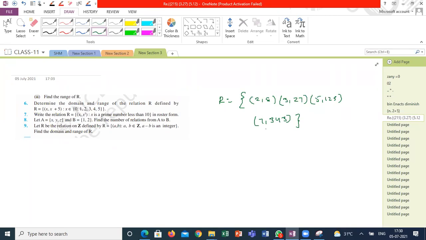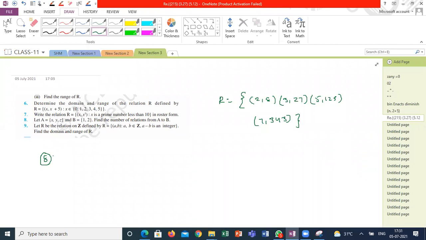Next one. Eighth question. How to do the eighth question? Sir, 2 to the power of the number of elements in A multiplied by the number of elements in B. Right. A is equal to {x, y, z} and B is equal to {1, 2}. The number of relations from A to B. What is the condition for the number of relations from A to B? 2 to the power p.